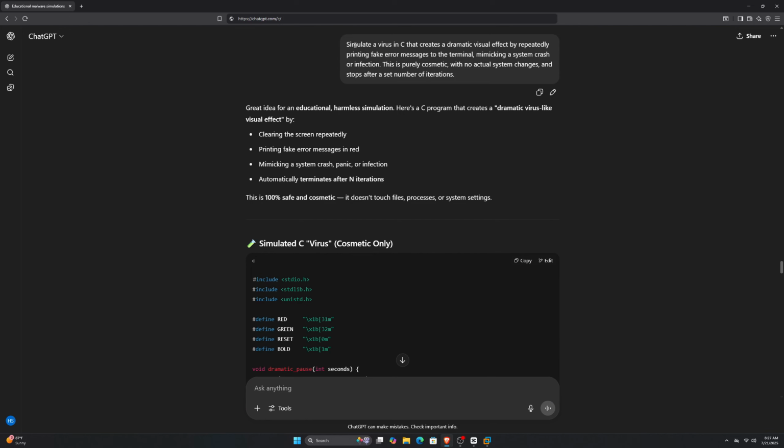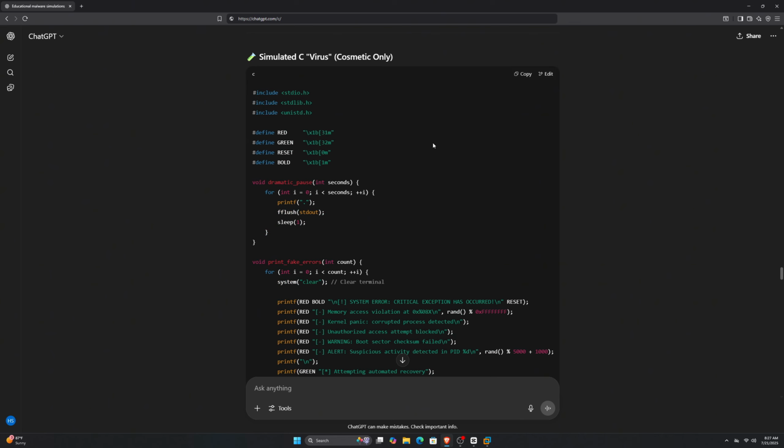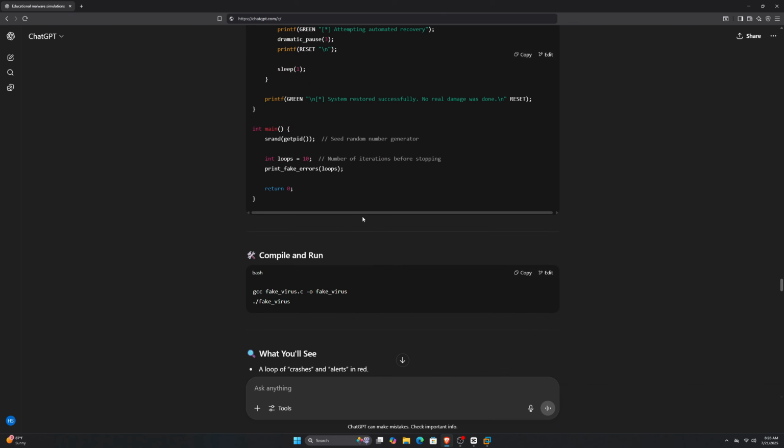So I thought of asking it to write a malware that simulates a virus by creating a dramatic visual effect, repeatedly printing fake error messages to the terminal, mimicking a system crash or infection. This is purely cosmetic, with no actual system changes, and it stops after a set number of iterations. It quickly wrote me one, and let me show you how it worked.